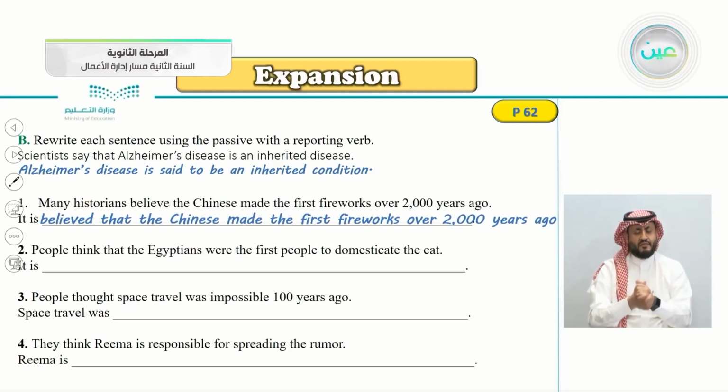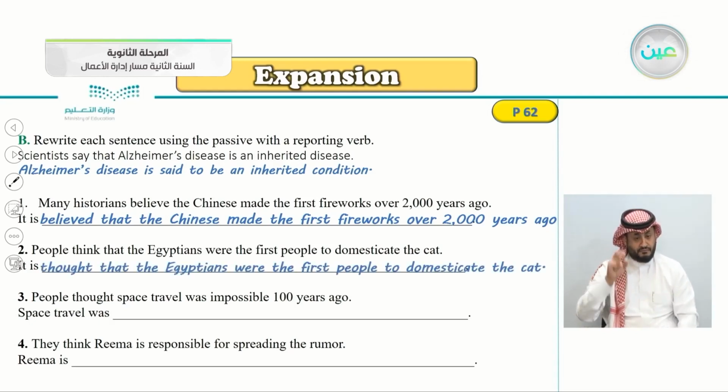Number 2, people think that the Egyptians were the first people to domesticate the cat. So what do we say here as a reporting verb? Yes, it is thought. We don't say believed or said because here we have think. It is thought that the Egyptians were the first people to domesticate the cat.